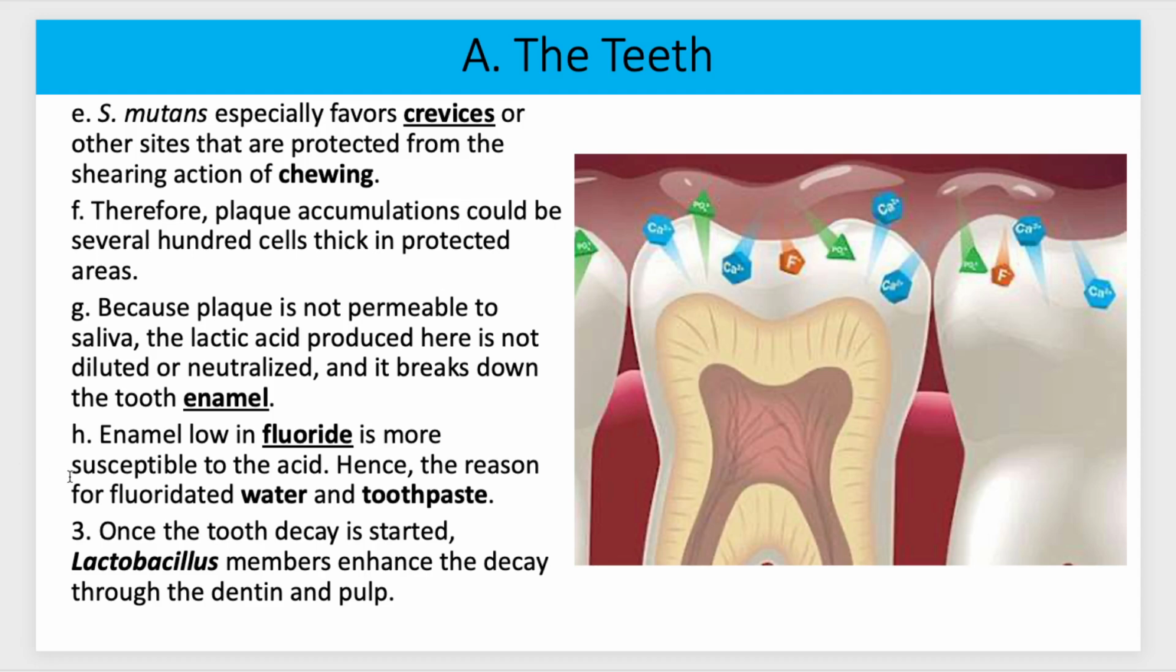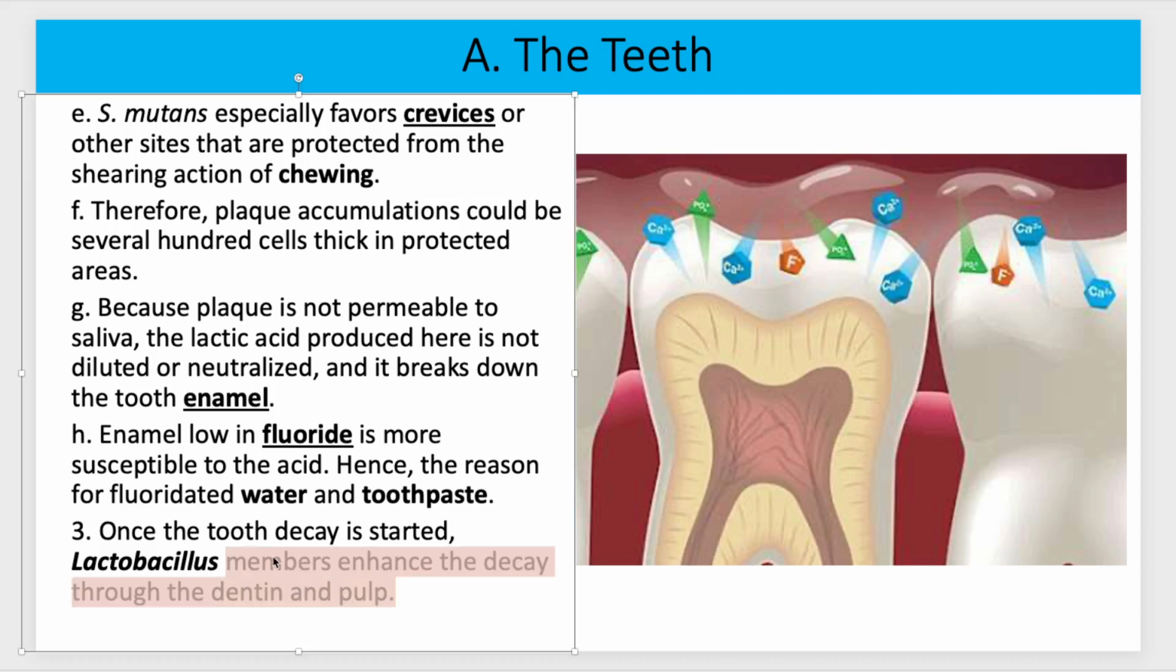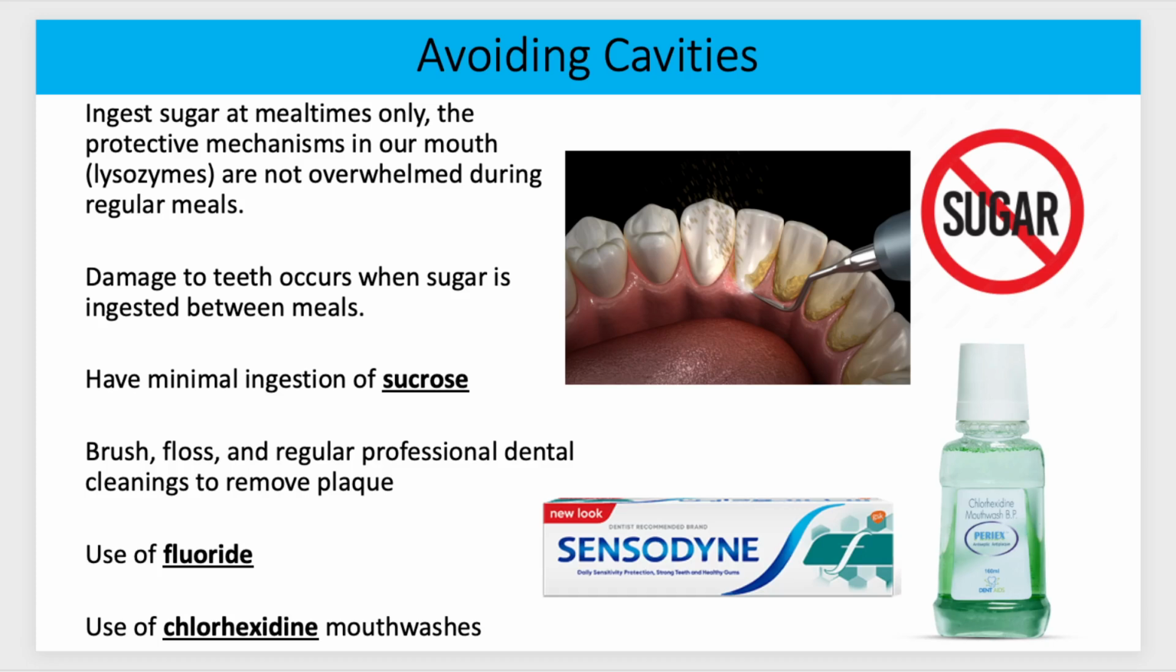Now, the fluoridated water, the benefit of that is that you have fluoride running over your teeth throughout the day. But really, fluoridated toothpaste is the main thing that I would continue to use if you're against fluoridated water, like the ingestion of it. I understand that, but fluoridated toothpaste is super important. Now, once the tooth decay is started, lactobacillus members enhance the decay through the dentin and the pulp. So as it continues, it's going to get deeper and deeper.